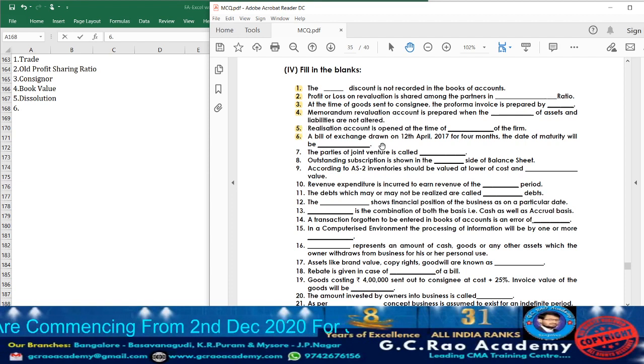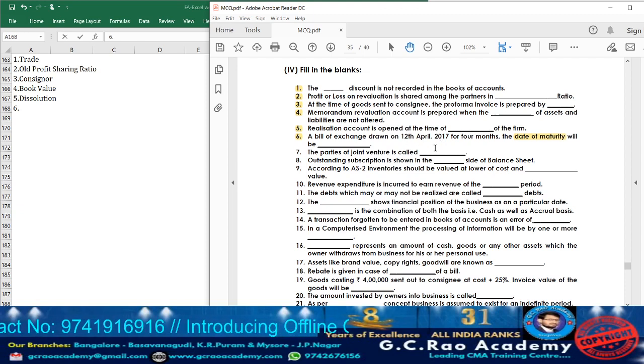What are they telling? A bill of exchange drawn on 12th April 2017 for 4 months. The date of maturity will be, see, date of maturity means the due date plus 3 days grace. We need to add 3 days grace, then that will be the maturity date. See, 4 months they are telling, from 12th April 2017.